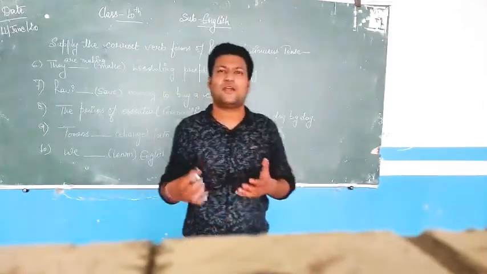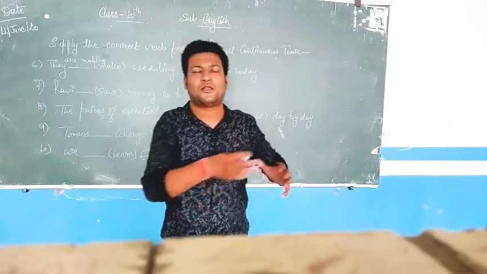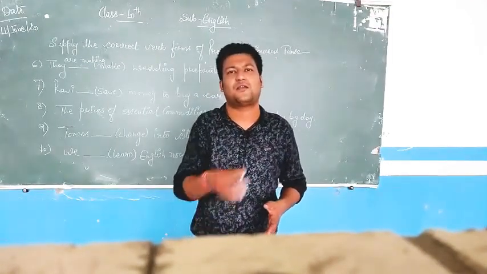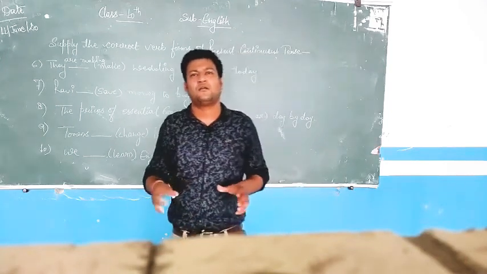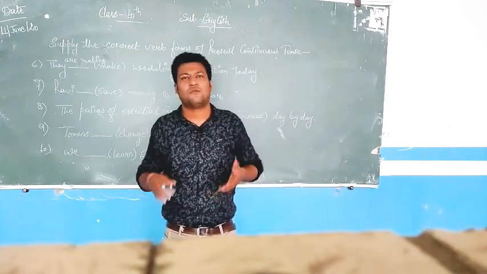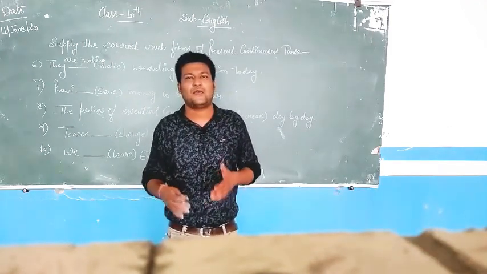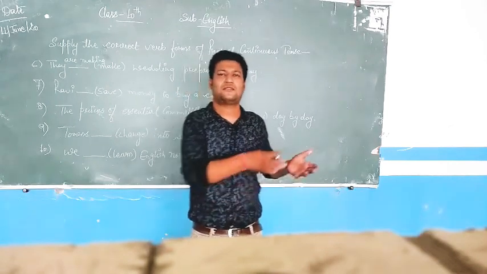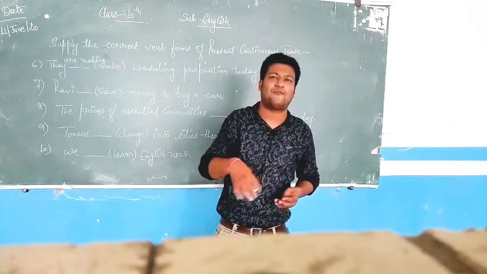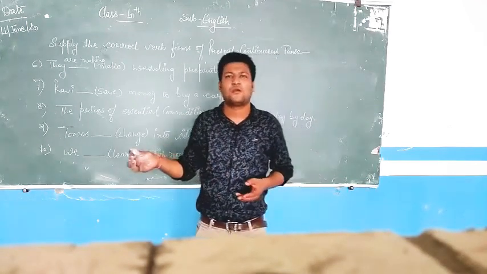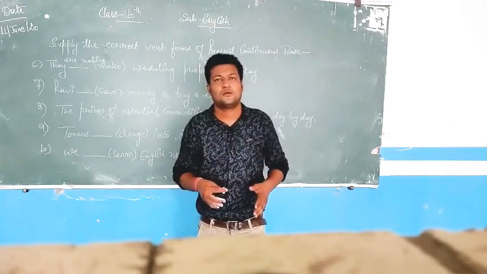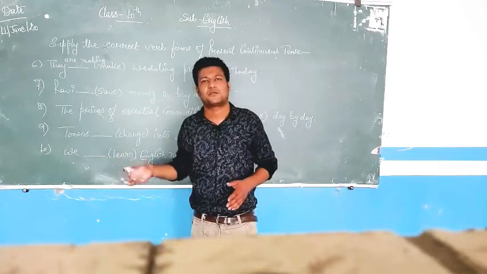Next sentence, Ravi save money to buy a car. Now, every day or every time Ravi does not save money to buy a car. It is not an everyday action, it is not a regular action. But for the ongoing time, like I have given you an example that I am writing a book. Maybe it's 3 months, maybe 6 months, maybe Ravi is saving money for 4 months or 8 months so that he can buy a car, and after he buys the car, definitely he will not save the money for this purpose, or he will save the money for some different purpose.